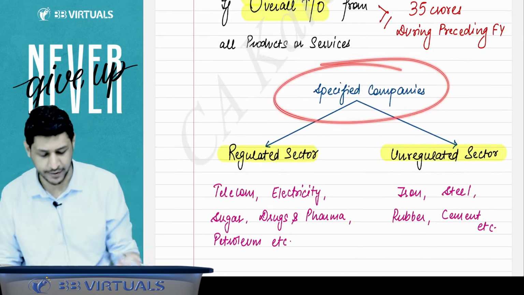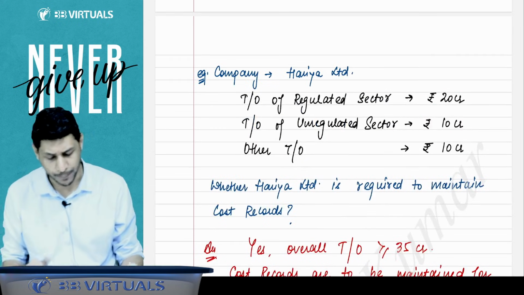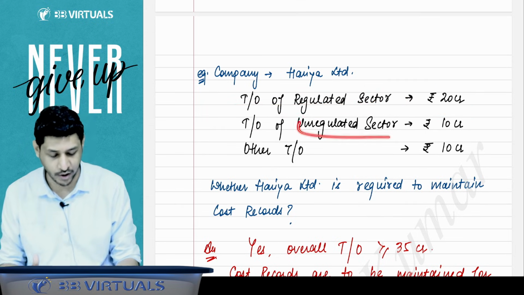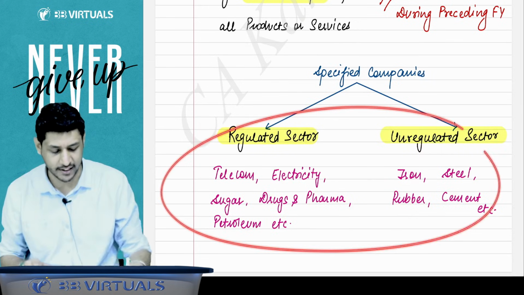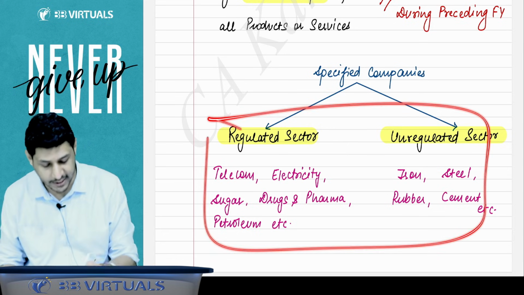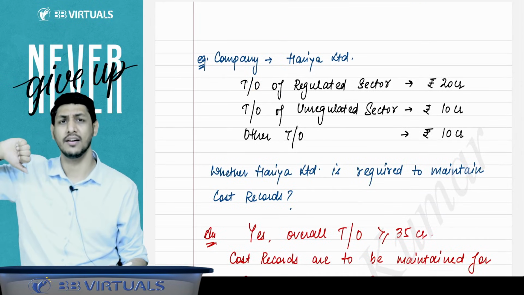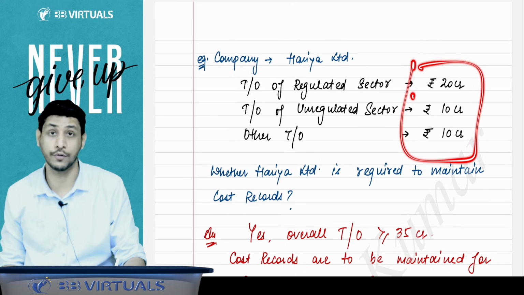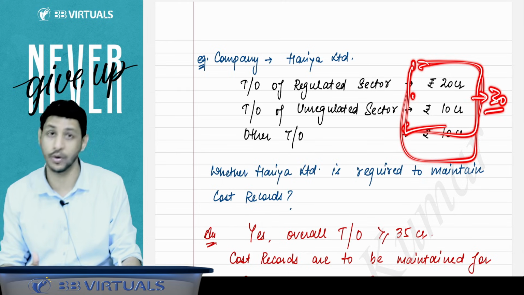They have some specified sectors: the regulated sector, like telecom and electricity, and the unregulated sector, like iron and steel. Suppose there is a company, Haria Limited. That company's turnover from the regulated sector is 20 crore, from the unregulated sector 10 crore, and other turnover is also 10 crore. Government has specified these services and activities, and that company is giving these services and manufacturing these goods, but it also has some other turnover. So the company has an overall turnover of 40 crore. You have to consider this 40, because then you have to prepare the cost record. But if you consider only this 30, then you are not falling in the limit of 35.